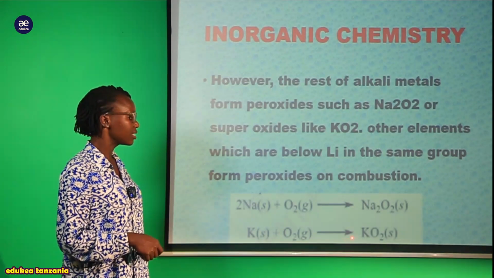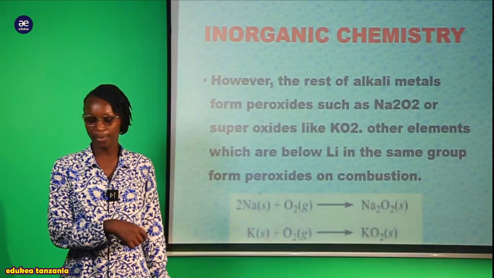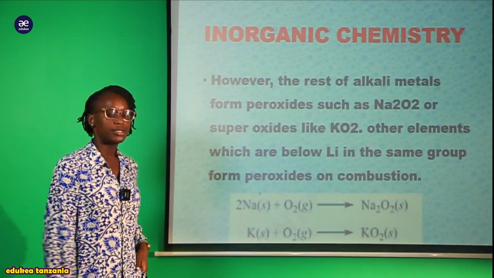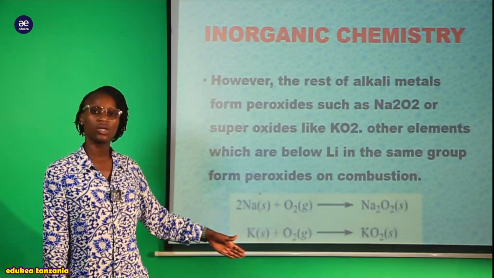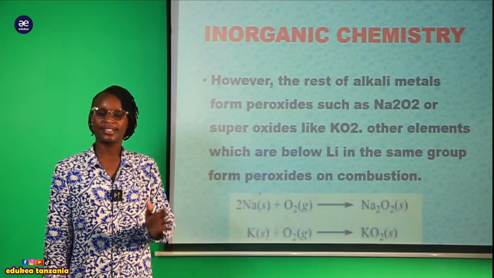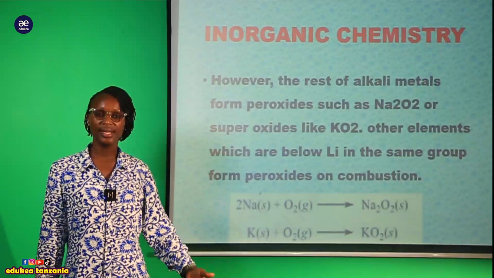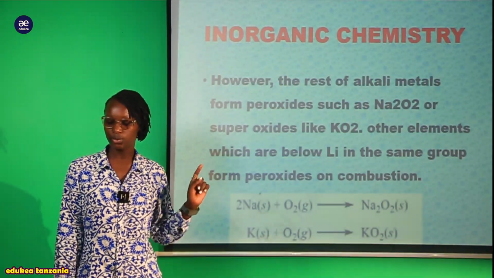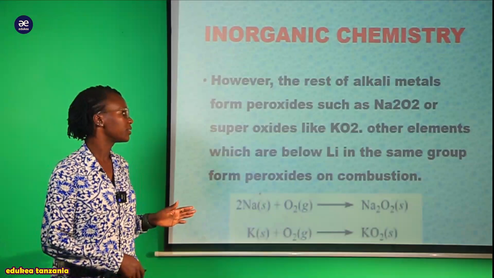As it reacts with oxygen gas, we are going to form this superoxide compound ambayo ni potassium oxide. So my students, zote hizi ni oxides of metals, lakini zinatofautiana, zimekuwa categorized: normal oxide, superoxide, peroxide and so forth. Kwa hiyo lithium tends to show that chemical property.